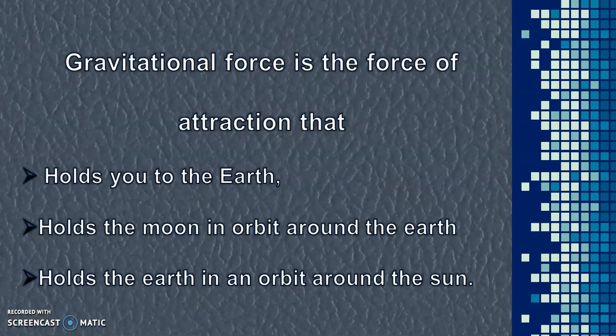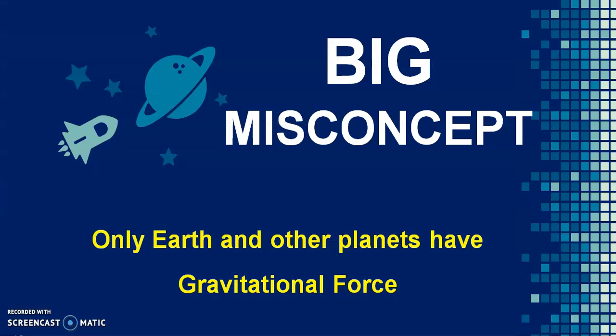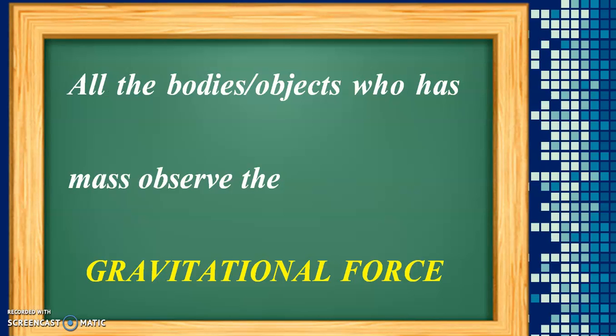So the gravitational force is the force of attraction that holds you to the earth, that holds the moon in orbit around the earth, and that holds the earth in orbit around the sun. Now here we have a big misconception. The misconception is that only the earth and other planets have gravitational force. No, I have explained earlier that gravitational force is observed by all bodies which have mass. So the main, necessary condition for gravitational force to exist is mass. Now this is the basic concept of gravitational force.